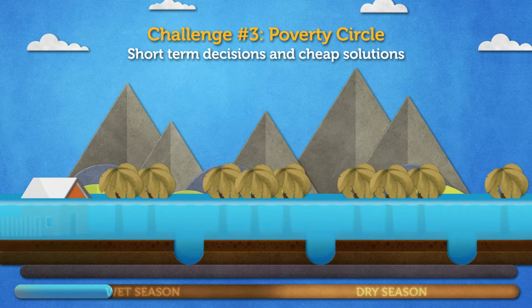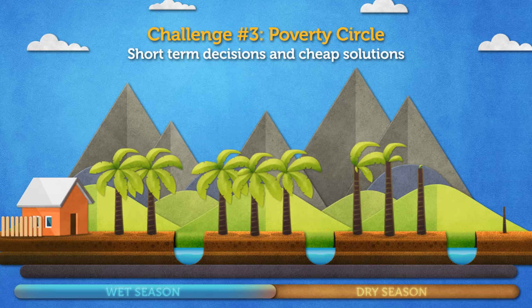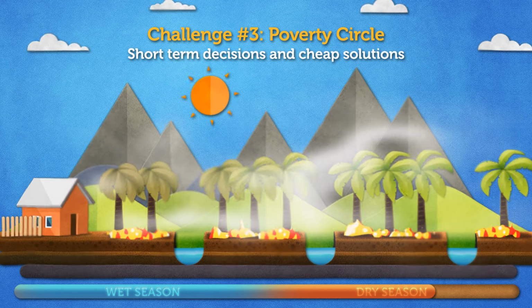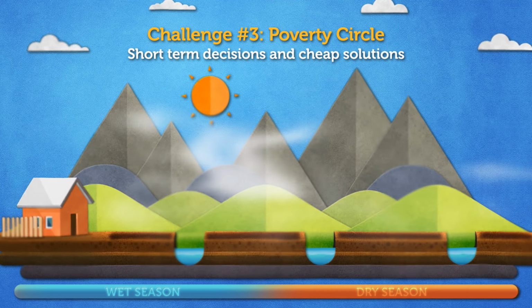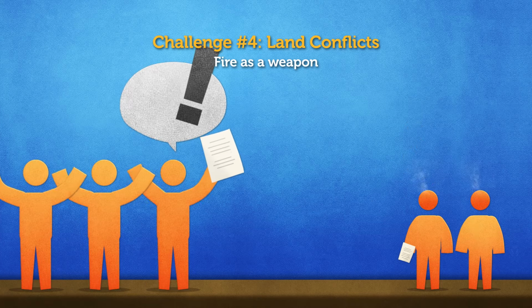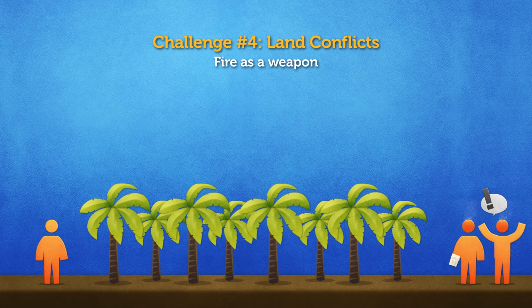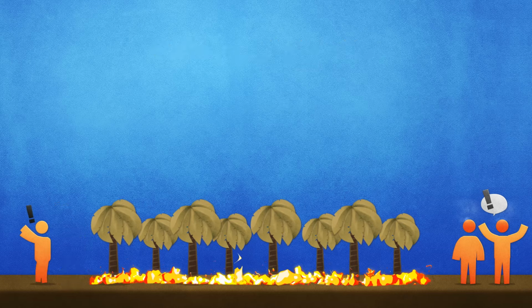The cost of mechanical land clearing is up to $300 to $400 per hectare. When farmers lacking knowledge of water management see their crops die because of floods in the wet season, they may be tempted to blame the land and start again somewhere else using fire to clear more land. Challenge 4. Land conflicts are common in Indonesia, where there are often multiple claims for the same land and multiple official maps at different levels of government. This leads to land conflicts and less incentive for the local governments to control fires and invest in firefighting capabilities. In the worst cases, fire is used as a weapon.